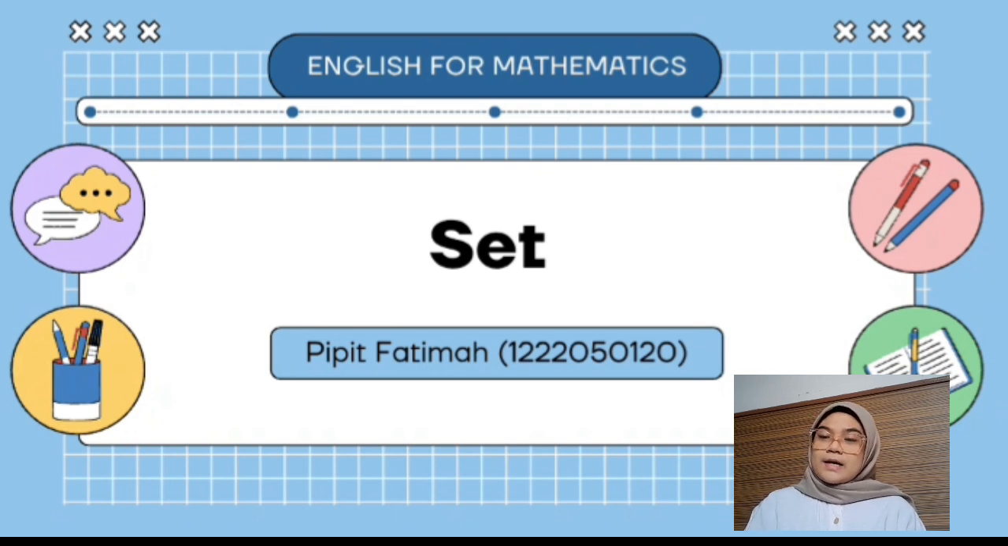My name is Pipit Fatimah. My student ID number is 12220500120. Now I will explain one question on the subject of sets related to local wisdom.